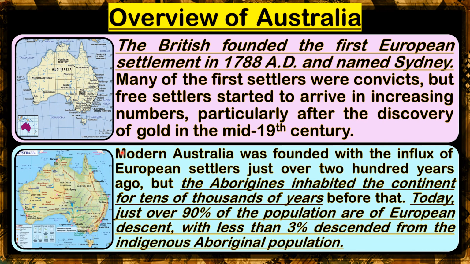Modern Australia was founded with the influx of European settlers just over 200 years ago, but the Aborigines inhabited the continent for tens of thousands of years before that. Today, just over 90% of the population are of European descent, with less than 3% descended from the indigenous Aboriginal population.